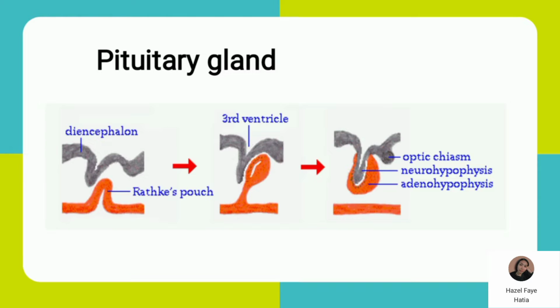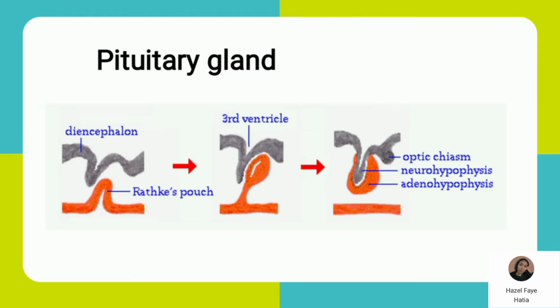In the second image, early in the 8th week, Rathke's pouch will appear and evaginate, and subsequently grows dorsally toward the infundibulum.